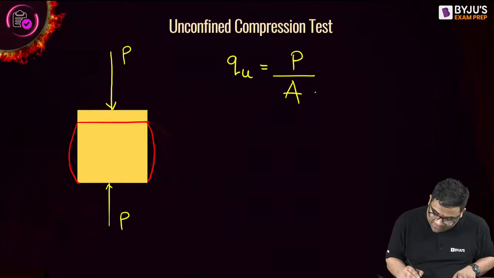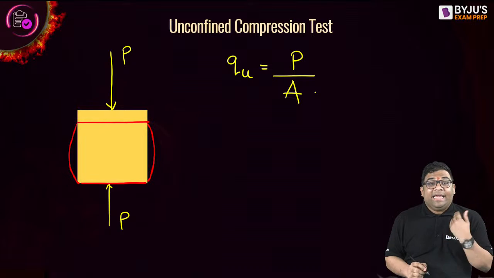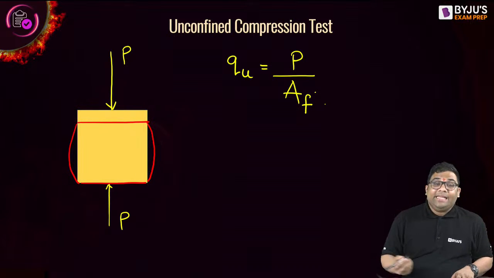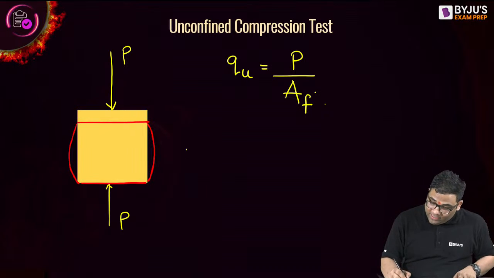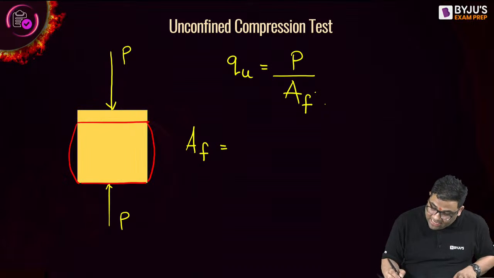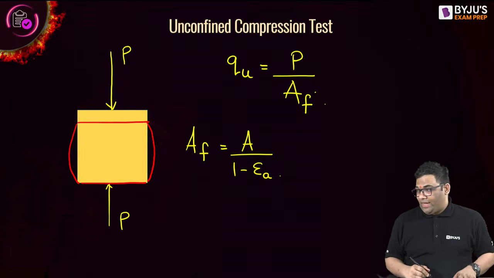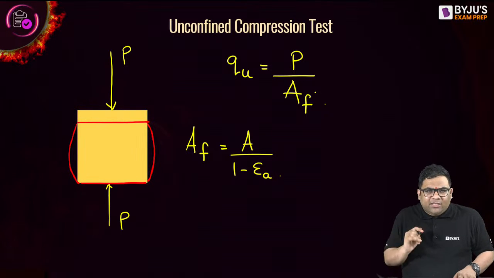It will fail like this now. Yes, that means the area would have changed at failure. So I'll use the area at failure. Now how to find out the area at failure? The area at failure will be the original area divided by 1 minus the axial strain.